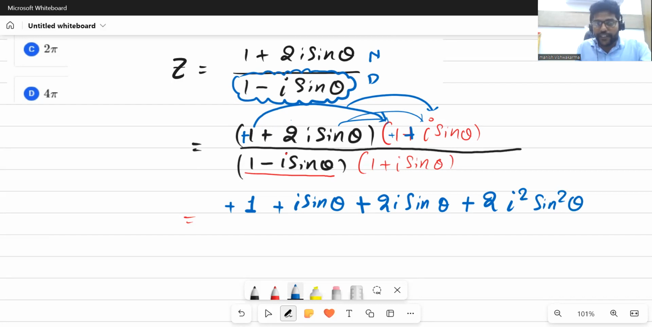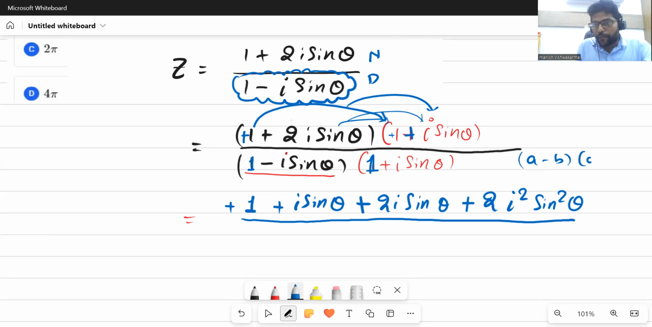So in the numerator, we will get this part. In the denominator, we can easily observe, my dear students, that it is in the form of a formula. One identity we know very well from the 10th standard is (a minus b)(a plus b) gives you a square minus b square. So we'll use this identity to reduce your complex calculation. So 1 square minus (i sine theta) the whole square.